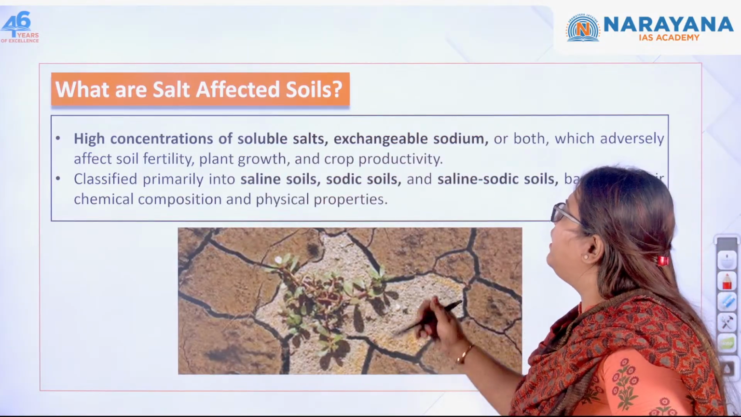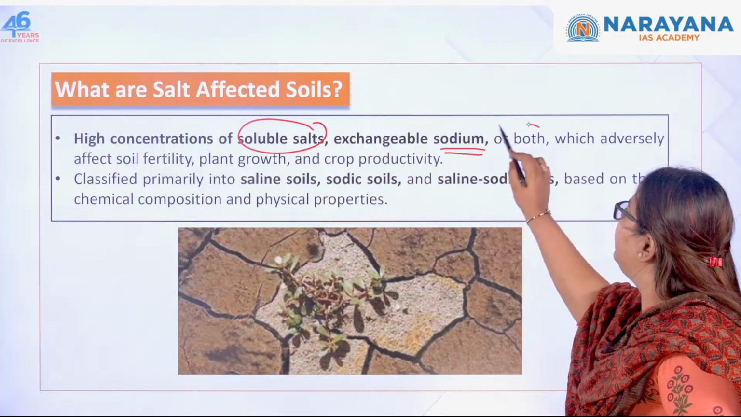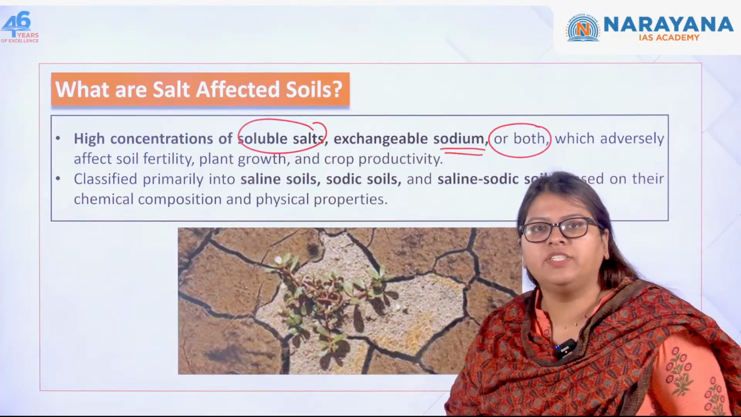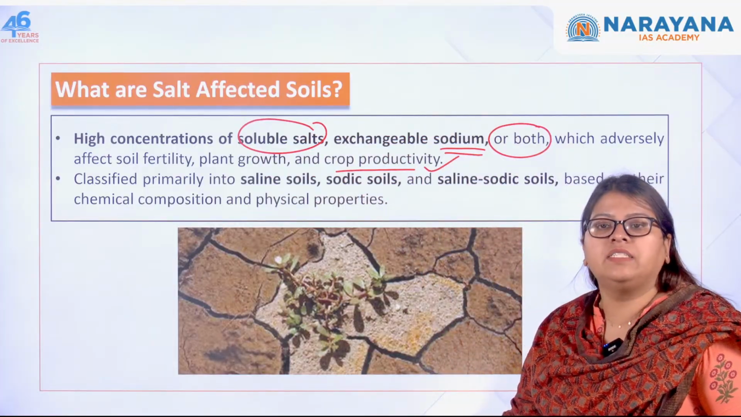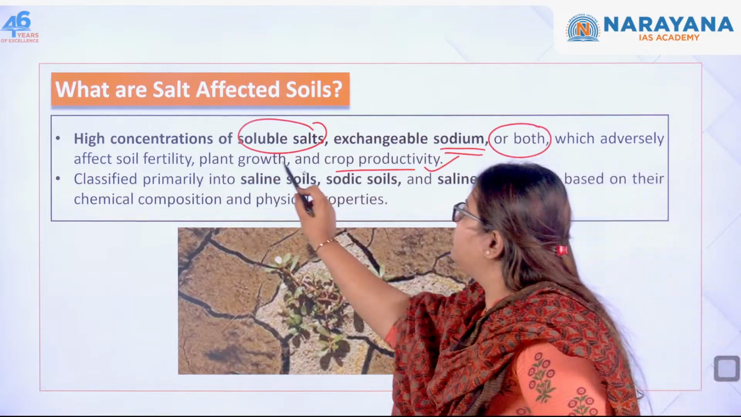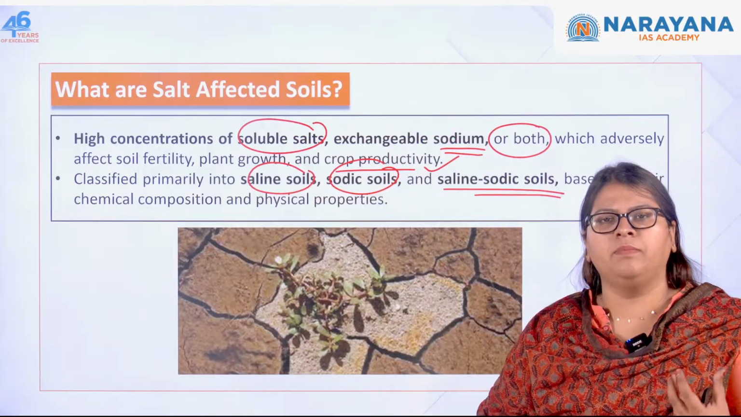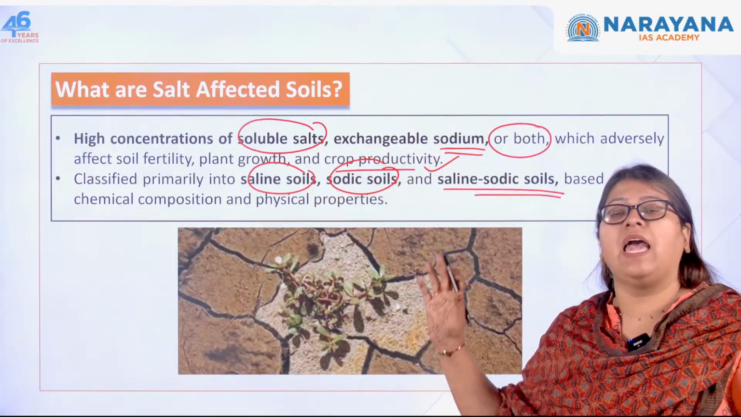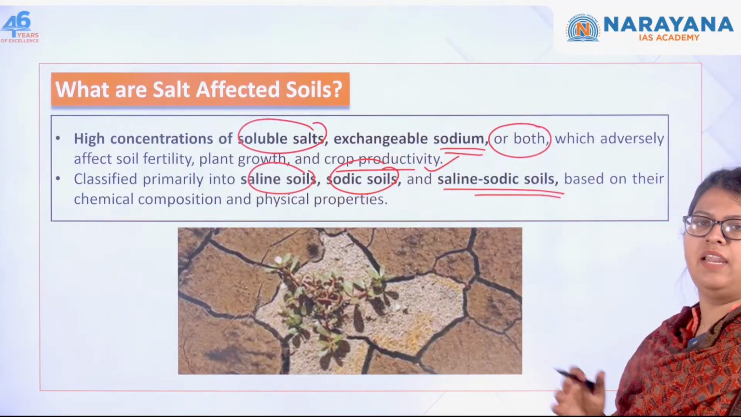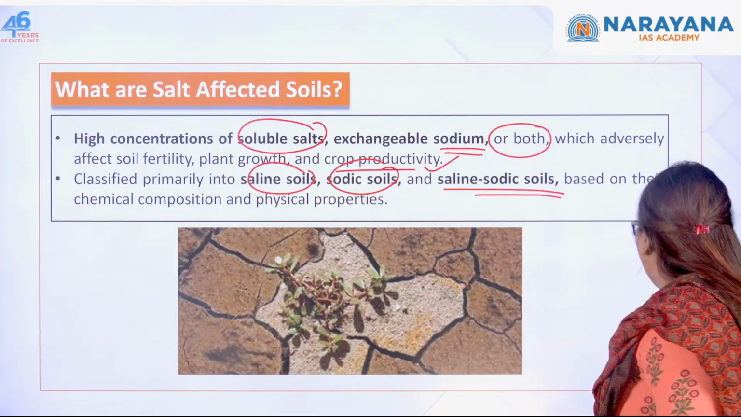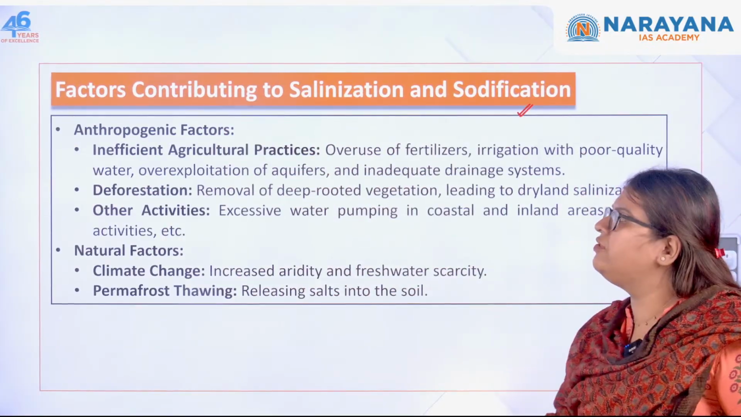Now let's understand what we mean by salt affected soils. There are high concentrations of soluble salts, exchangeable sodium, or both, which affect the fertility of the soil, plant growth and the productivity of the crop. Based on chemical composition, characteristics and different physical properties, it is classified primarily into saline soils, sodic soils, and saline sodic soils. This is how it looks. Now let's see what factors contribute to salinization and sodification.